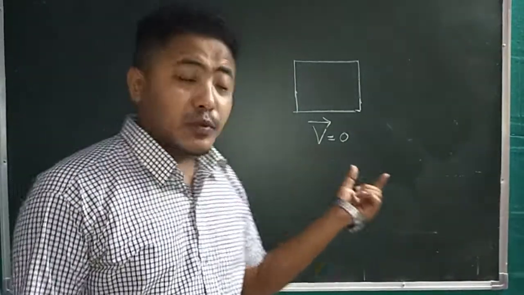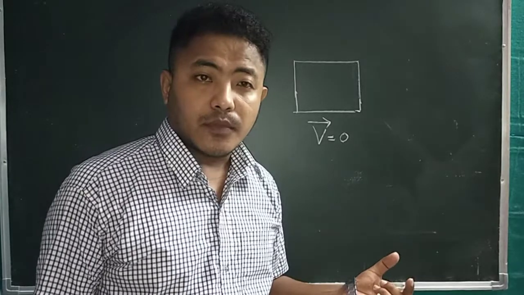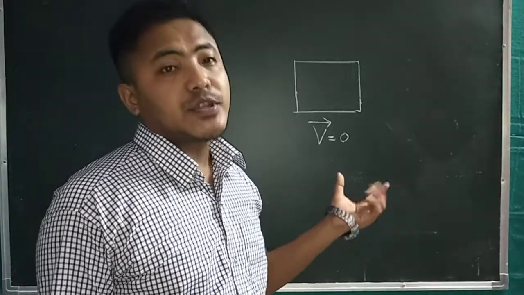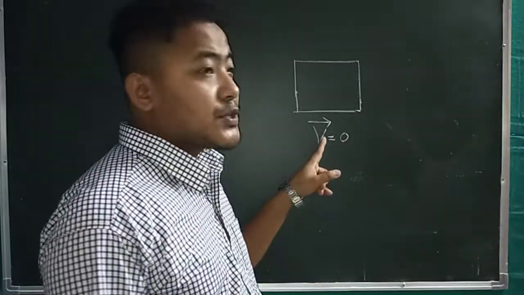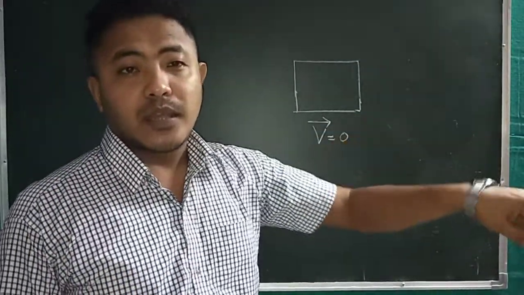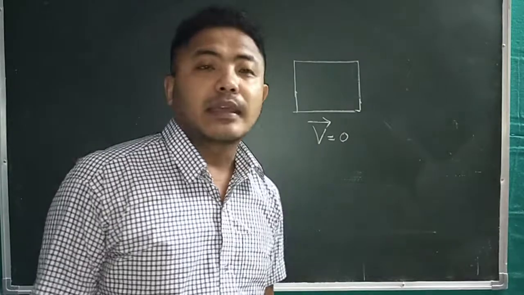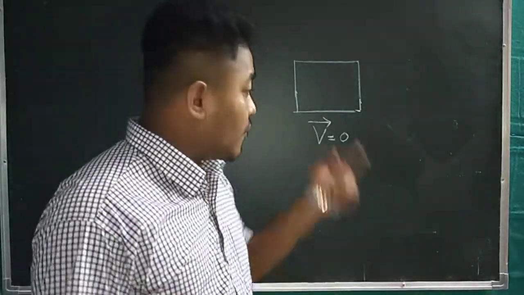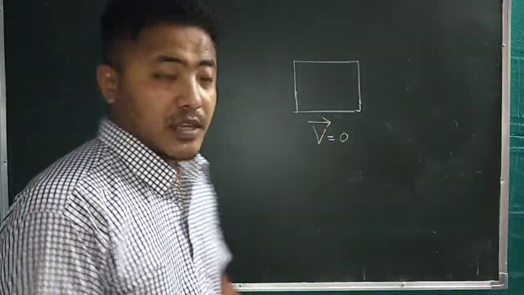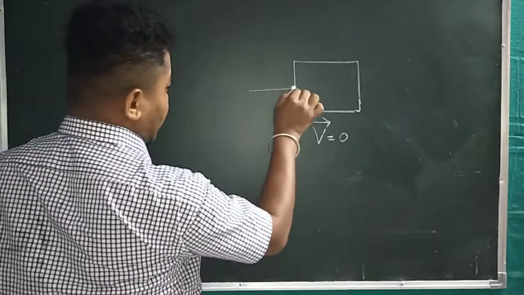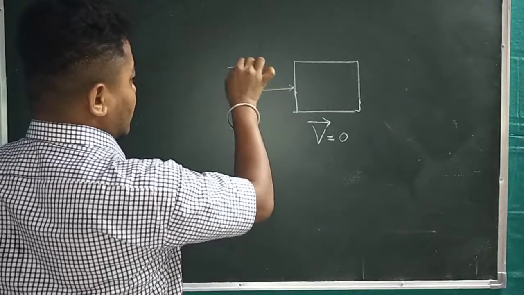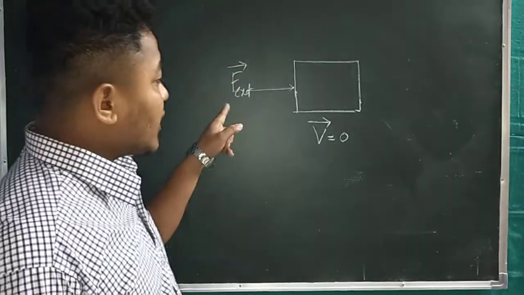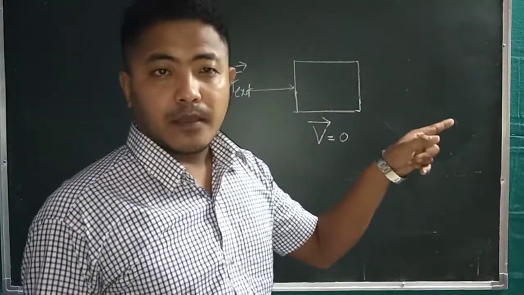Now this body will have a tendency to stay at rest. That means this body will not move. The velocity of this body will remain 0 unless you apply any external force on this body. Suppose I am applying an external force from this side.